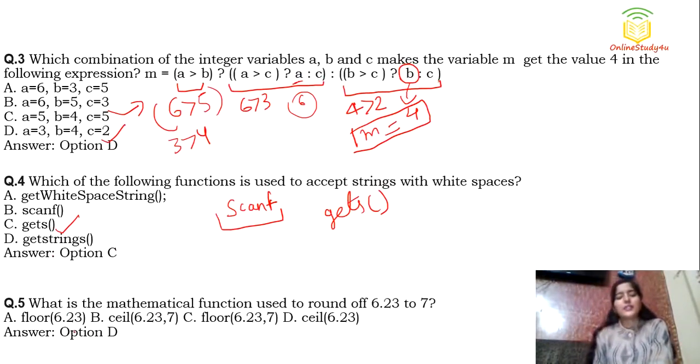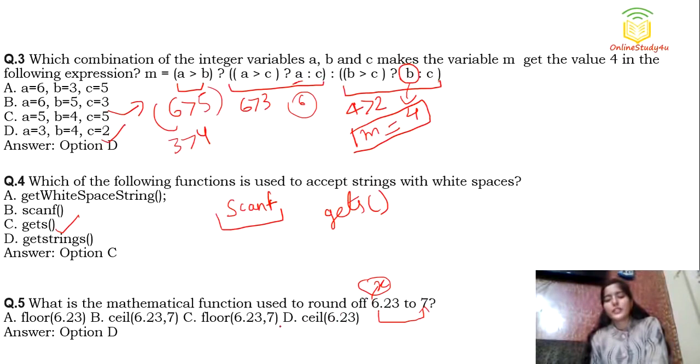Okay. Now the next question is, what is the mathematical function used to round off 6.23 to 7? You can see what is happening here. Suppose this is x. After rounding off, the value is increasing. So this is ceil. In ceil, the value is rounded off in such a manner that it increases from the given value, right? So the answer is going to be ceil.